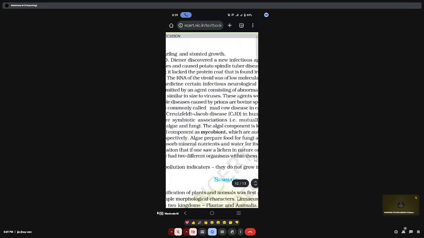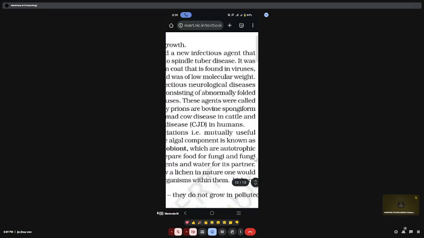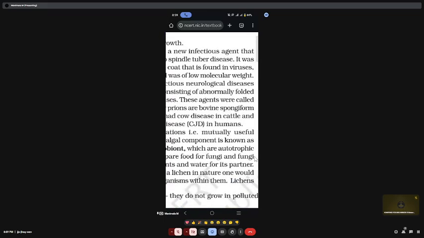So they are called prions, and the most notable diseases caused by prions are bovine spongiform encephalopathy, commonly called mad cow disease in cattle, and the analogous variant Creutzfeldt-Jakob disease, CJD, in humans. Prions will cause these diseases. In humans, it causes Creutzfeldt-Jakob disease. In cattle, it causes mad cow disease.